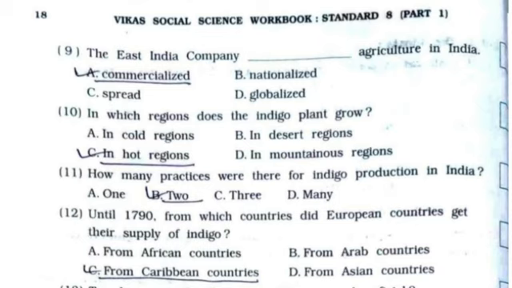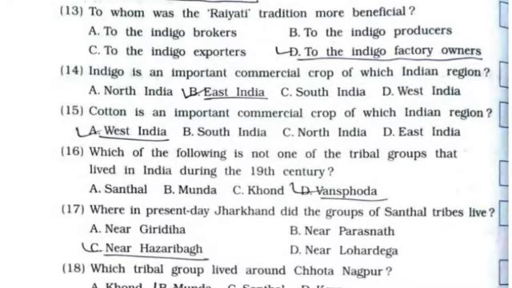12. Until 1790, from which countries did European countries get their supply of indigo? It's option number C, from Caribbean countries. 13th, to whom was the Rayati tradition more beneficial? It's option number D, to the indigo factory owners. 14th, indigo is an important commercial crop of which Indian region? It's option number B, East India.